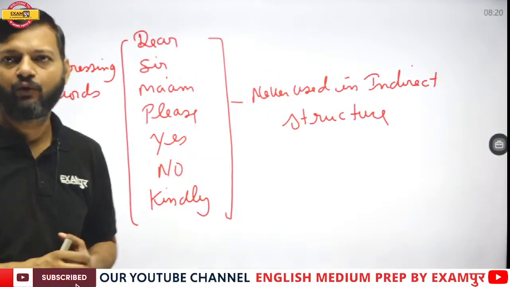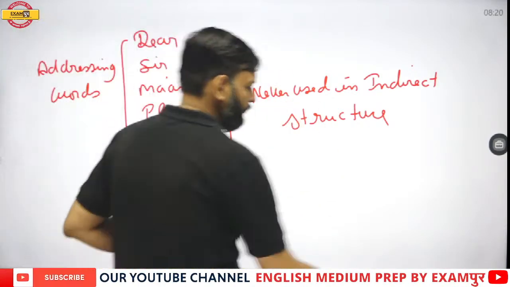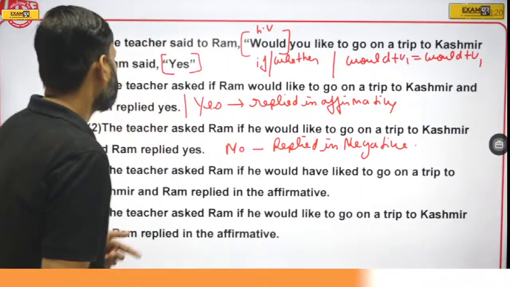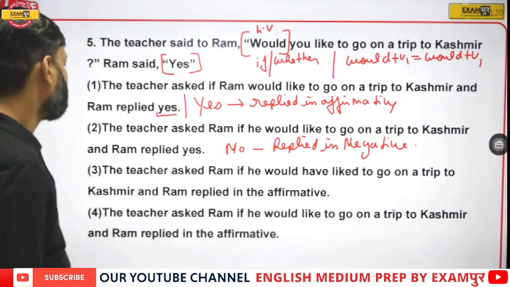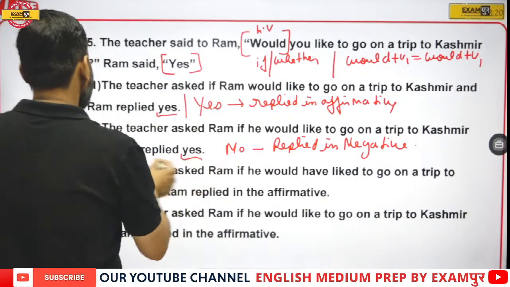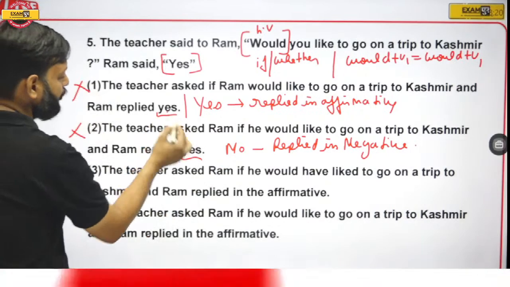As we know, yes is also an addressing word. It cannot be used in indirect. So these two options got eliminated due to yes.